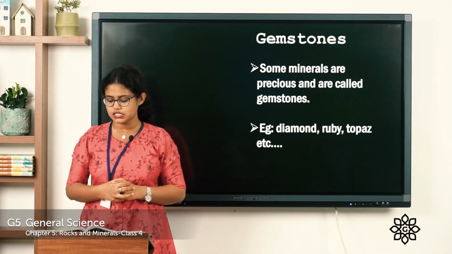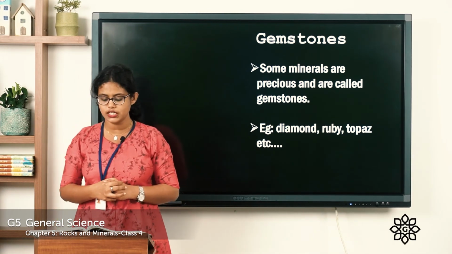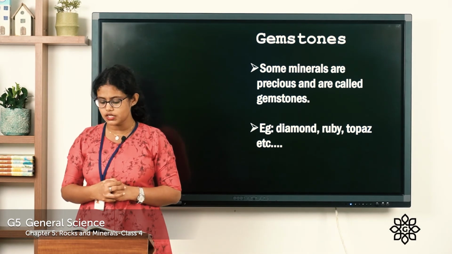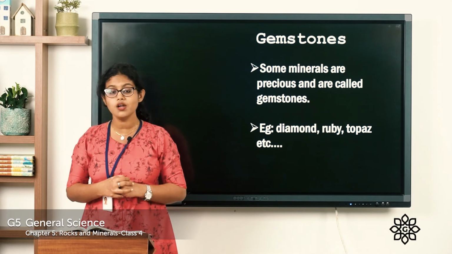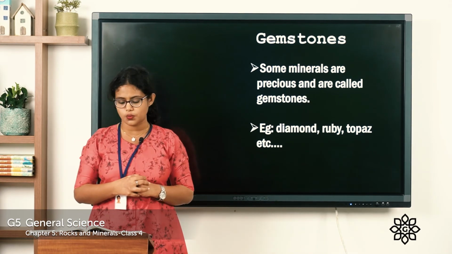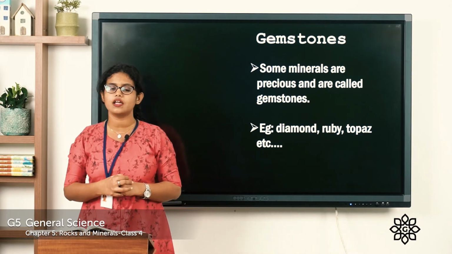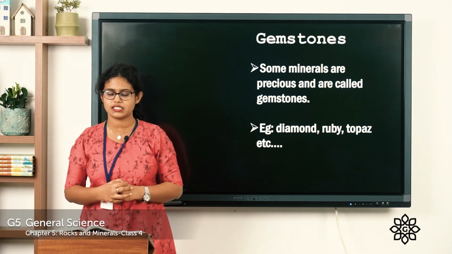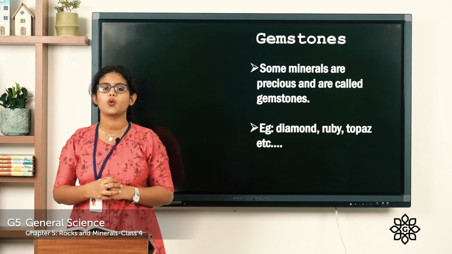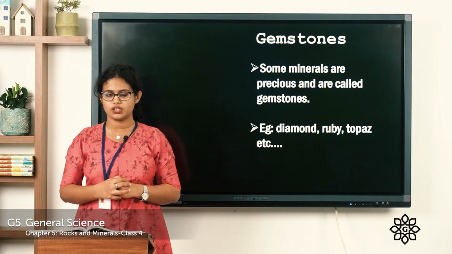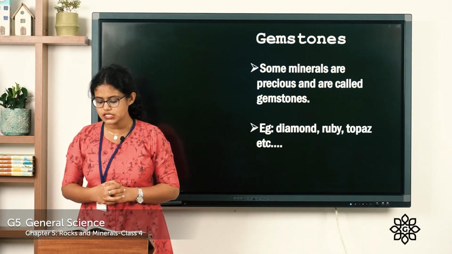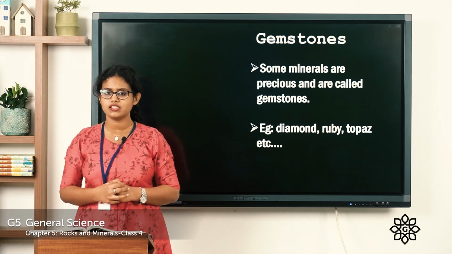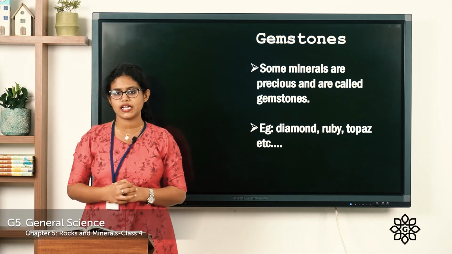On page number 65, you can see 5 questions are given. Check the statements that are true for all minerals. So let's see the first one. Minerals are natural substances. Are they natural substances? Yes, they are natural substances which are found in nature. The second one, some minerals such as diamond are man-made. So is it right? No, they are natural.